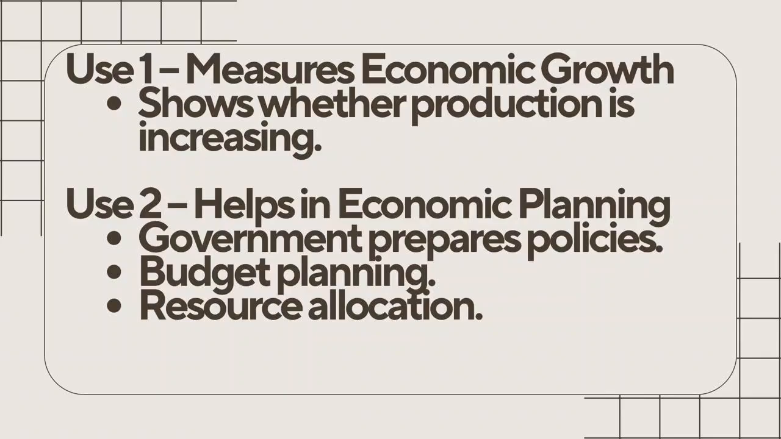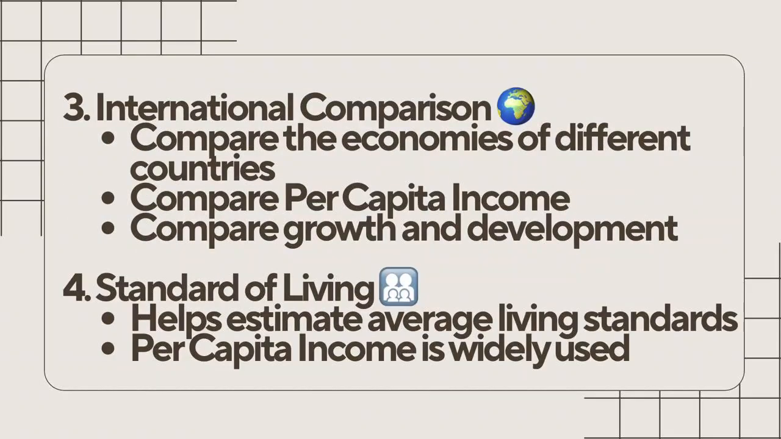Whenever you write economic planning in the examination, explain that national income helps government allocate resources and frame development policies. So far we have covered 4 major problems in estimating national income and 2 important uses. Now let's move to the remaining 2 important uses of national income.